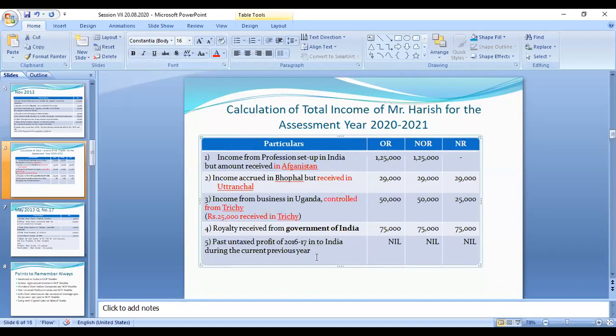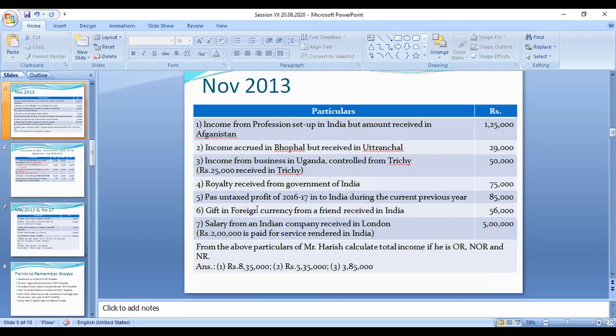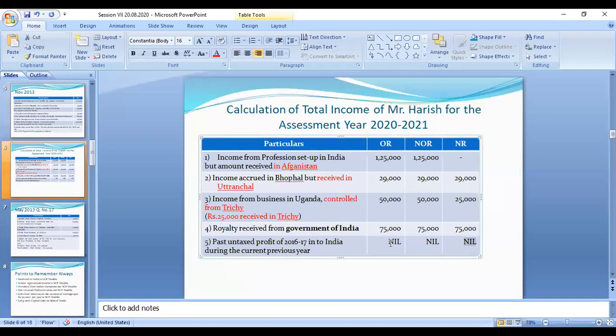Right. And the next one, kept in foreign currency from a friend received in India. The sixth category: the amount received from a friend is taxable to all the categories.